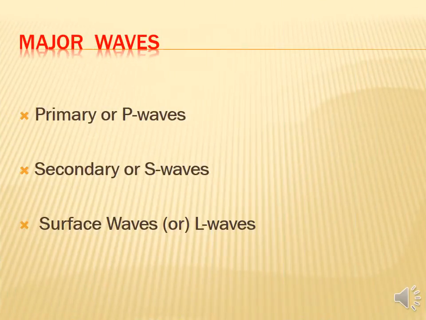Got it? First one is primary or P waves, second is secondary or S waves, third is surface waves or L waves. So these 3 types of waves are there in the seismic waves.